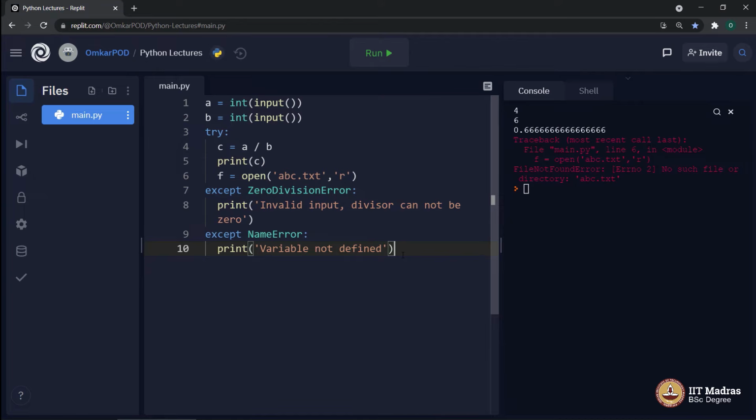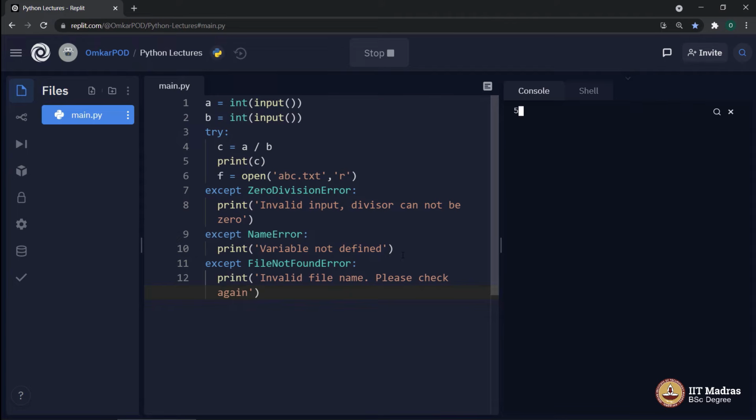In order to manage that error as well, we should write except FileNotFoundError. Maybe we can say print invalid file name, please check again.